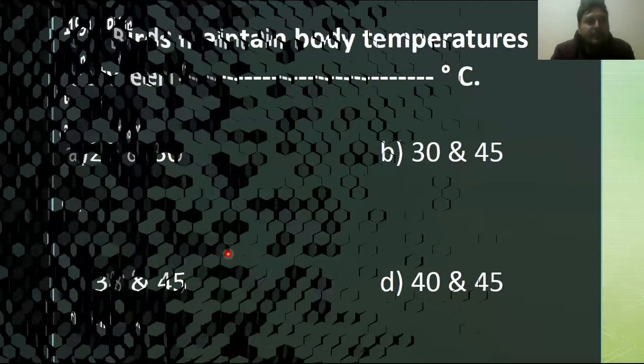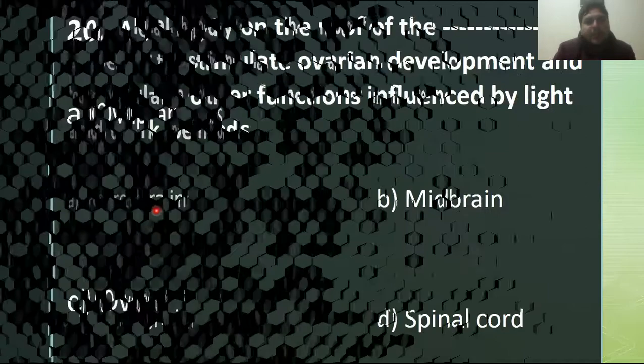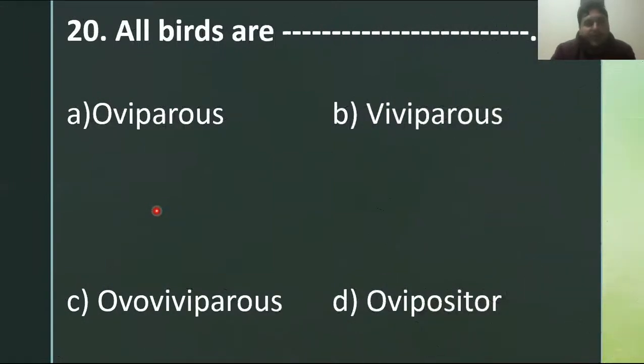MCQ number 19, pineal body on the roof of the forebrain appears to stimulate ovarian development and regulate their function, influenced by light and dark period. So option A is the right answer, because pineal body is present on the roof of forebrain. They develop the ovaries in case of the female bird, and especially perform different regulatory functions.